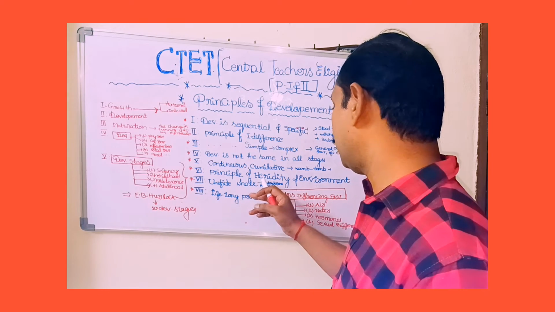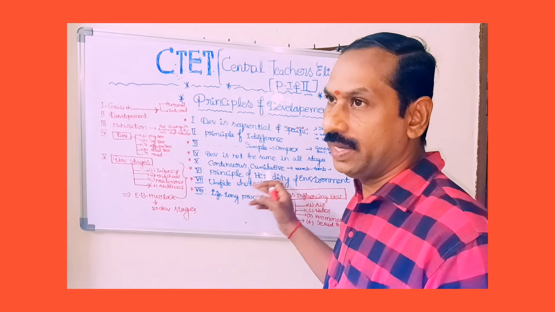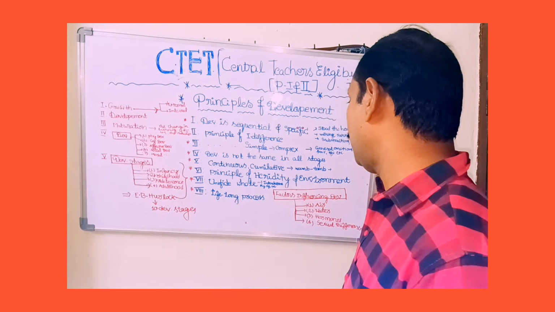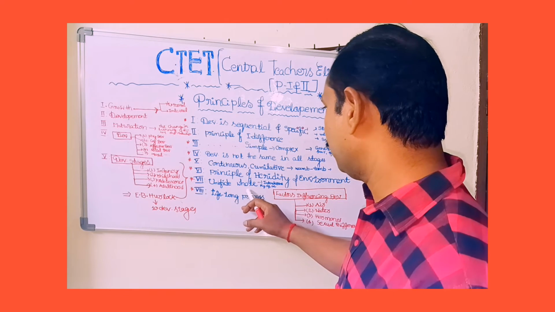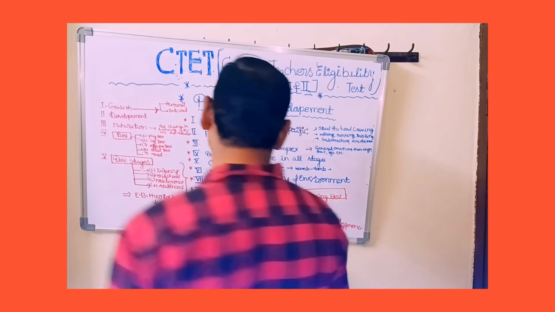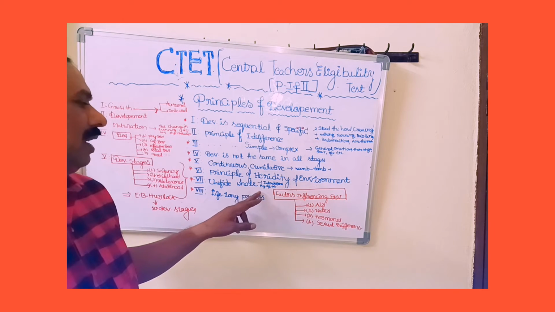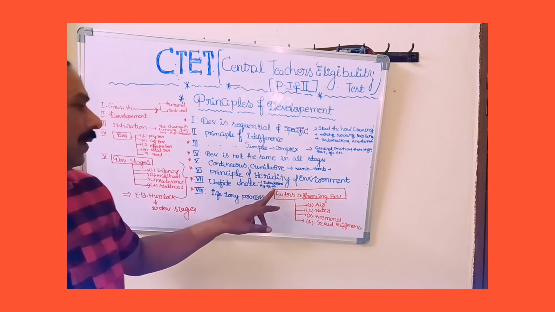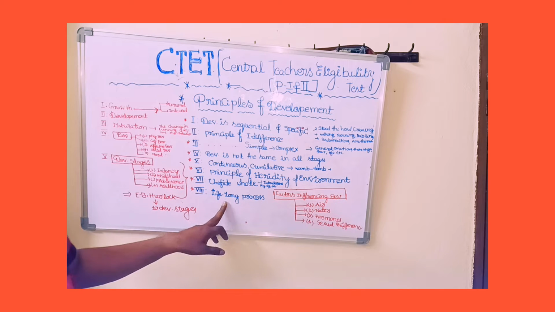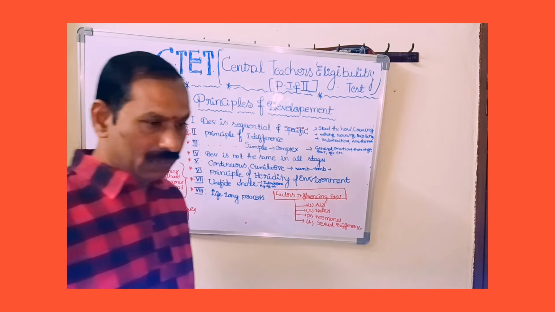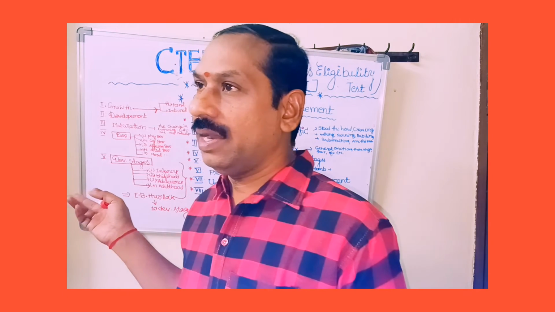Development shows influence of heredity and environment, and also the principle of what it is, unified whole. Development is a unified whole, and it is a lifelong factor, a lifelong process. Development is a unified whole, and development is a lifelong process.